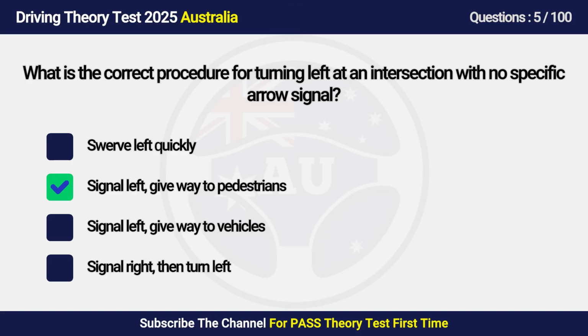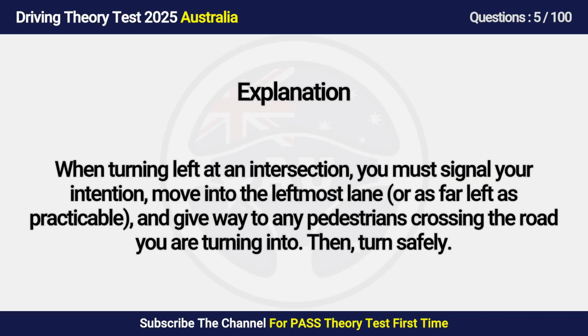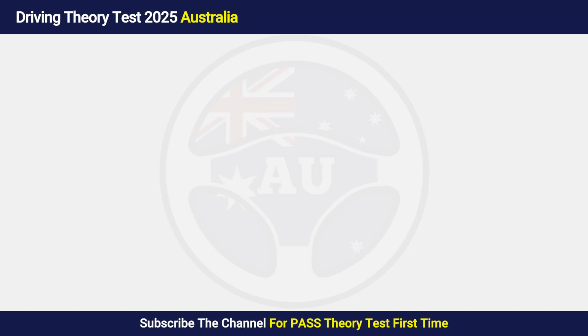Answer is B. Signal left, give way to pedestrians. When turning left at an intersection, you must signal your intention, move into the leftmost lane or as far left as practicable, and give way to any pedestrians crossing the road you are turning into. Then, turn safely.